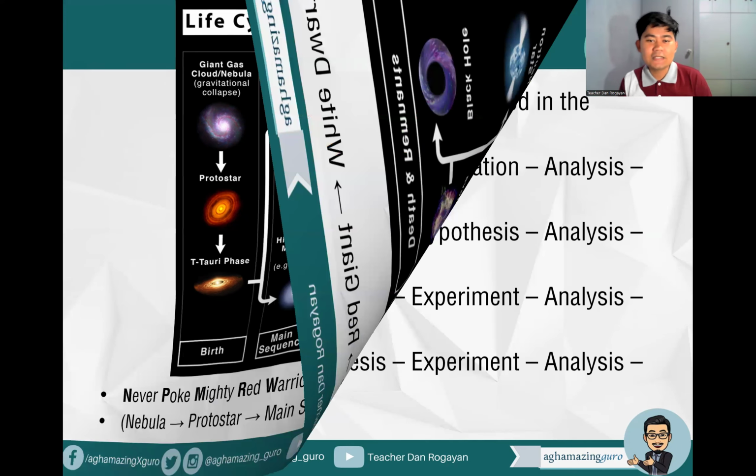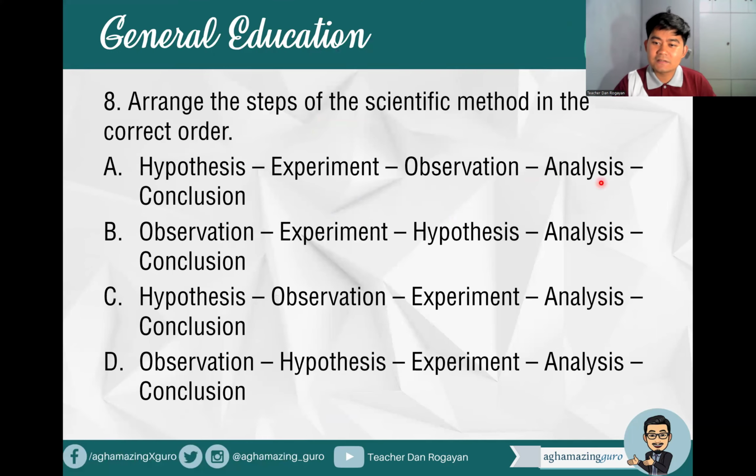Okay, so next, number 8, arrange the steps of the scientific method in the correct order. A, hypothesis, experiment, observation, analysis, conclusion. B, observation, experiment, hypothesis, analysis, conclusion. C, hypothesis, observation, experiment, analysis, conclusion. Or letter D, observation, hypothesis, experiment, analysis, conclusion. So what do you think is the answer for this? We start with what step? Of course, observation. So we are left with two options, letter B or D.